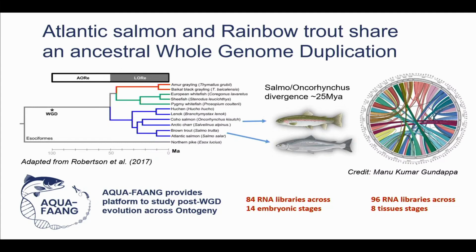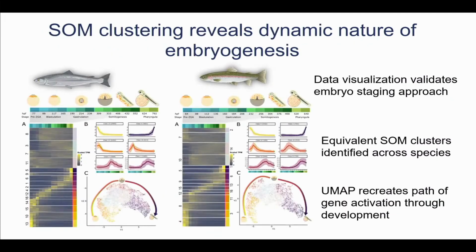So now we can see some of the results of that. Here, these are the embryo maps. For the RNA-seq data, we first obtained TPM data from nf-core, and this was further normalized. So what we're seeing here is scaled TPM. Some clustering was applied to obtain distinct clusters of expression throughout embryogenesis, which we then visualized using heat maps. The different slices you see here, each of these is one SOM cluster that you can also see over here in the line plots. And then we further visualized it using UMAPs.